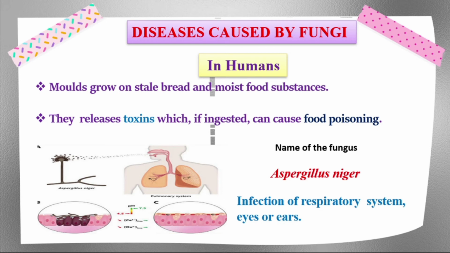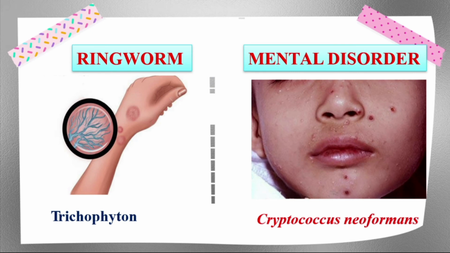It causes infection of the respiratory system, eyes and ears, like the nose and lung region. Ringworm appears as spots on the skin surface and causes a lot of irritation. That is Trichophyton, a fungus that causes the ringworm disease. Then there is mental disorder, especially in children. Cryptococcus neoformans is a fungus that leads to mental disorder.